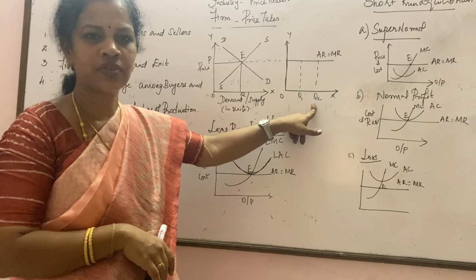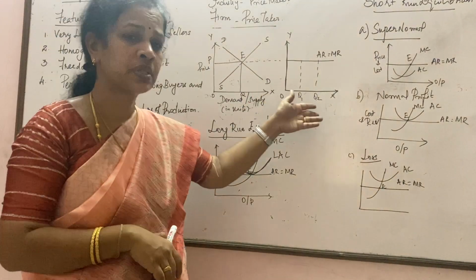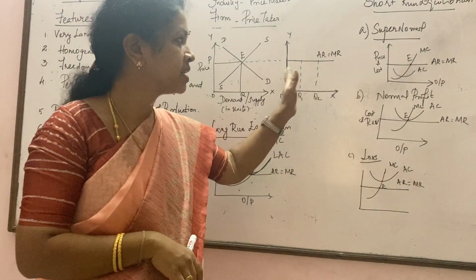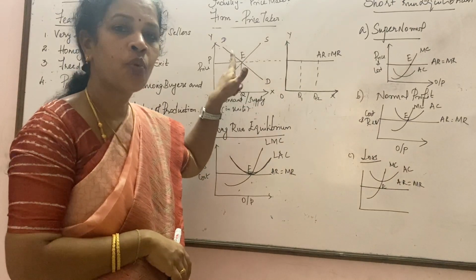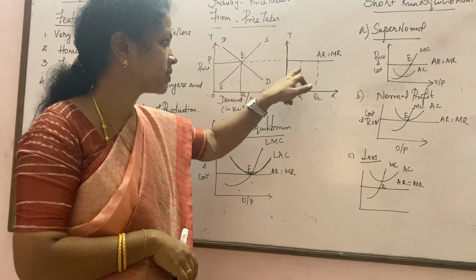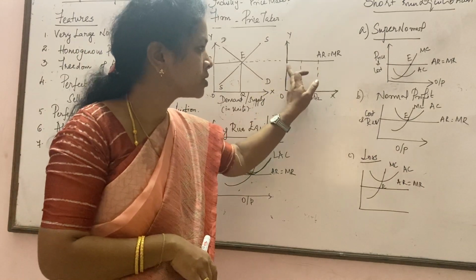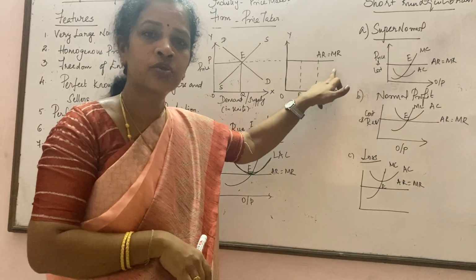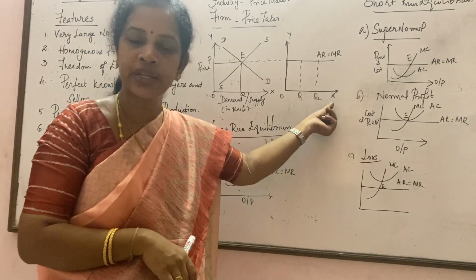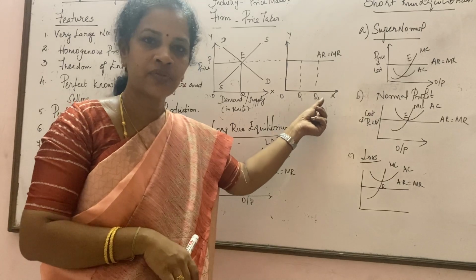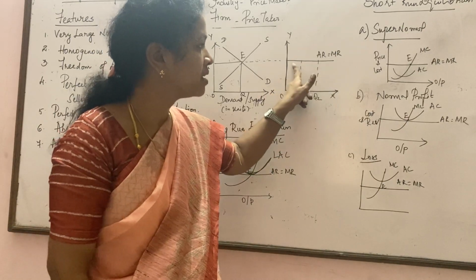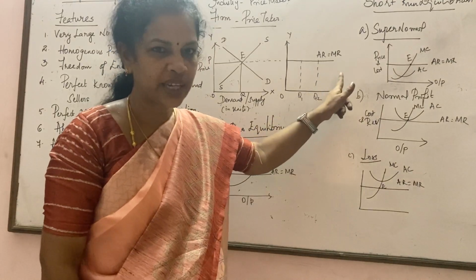Who's going to be the firm? Whoever is going to sell those fruits, vegetables or flowers in the market will take the price quoted by the industry on that particular day. So it is going to be uniform. Why is the price uniform here? It's not going to fluctuate. Even if you buy 10 fruits or 20 fruits, for each and every fruit, the price is going to be the same. That is why we see the price line as a straight line.